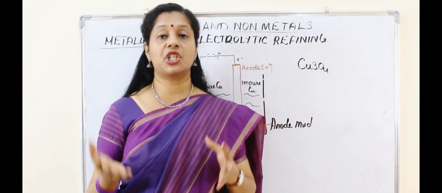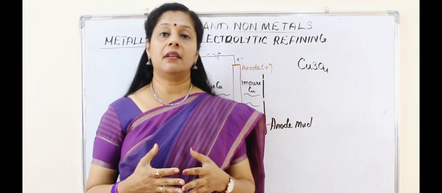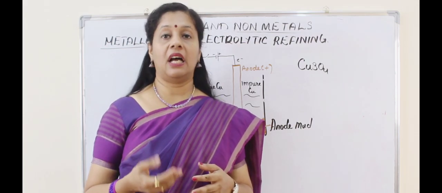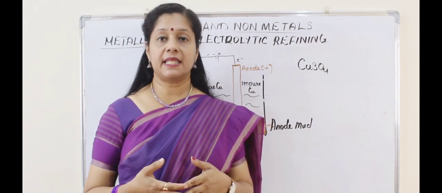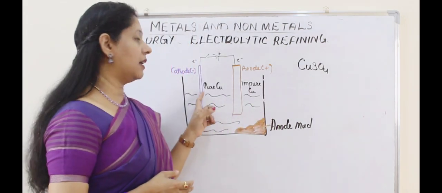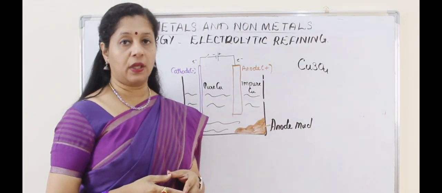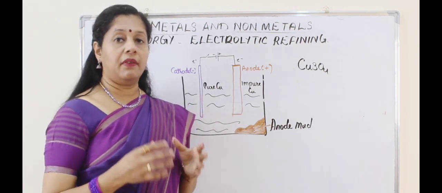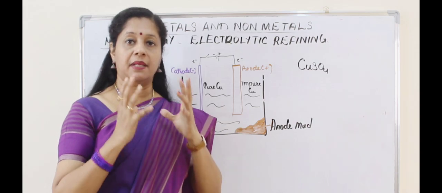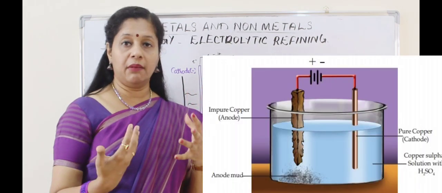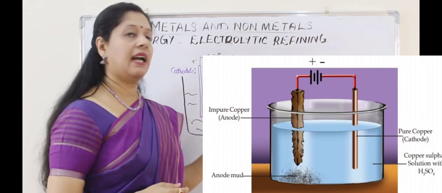Refining means purification using electricity. We can use zinc, copper, tin, nickel, aluminium, gold, all these metals can be purified using this method. Here also we are using an anode and a cathode, and what is taken as anode and what is taken as cathode is very important. The strip of impure metal from which we need to remove the impurities will be taken as the anode.